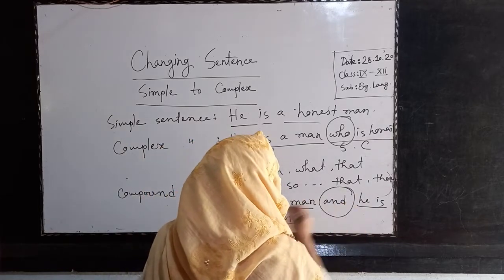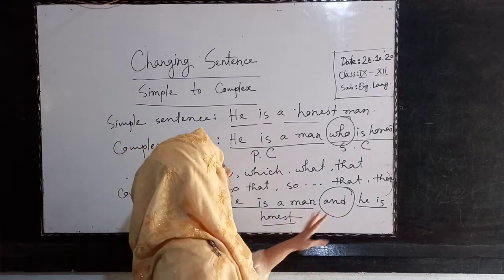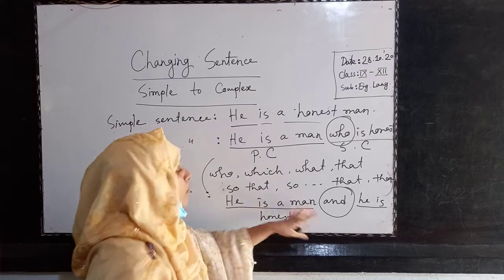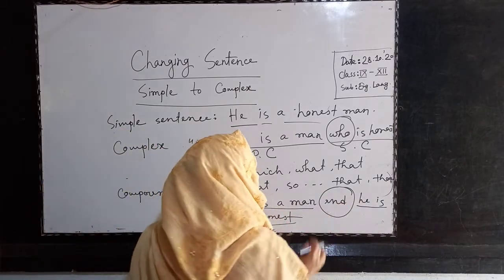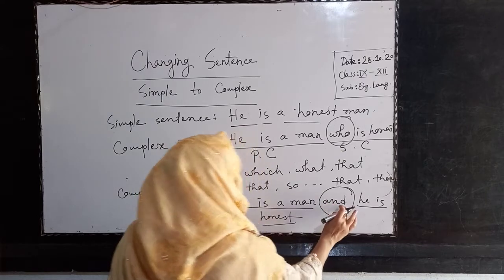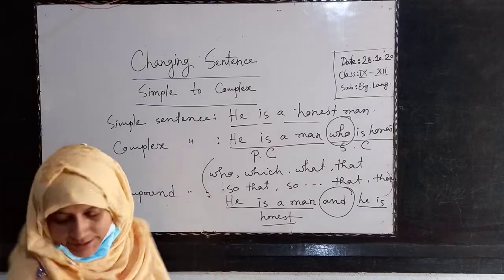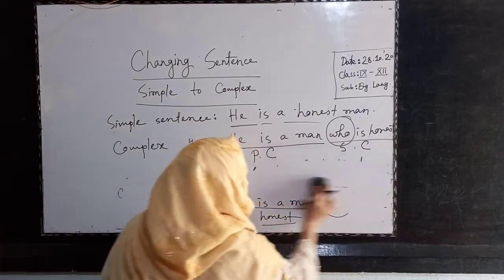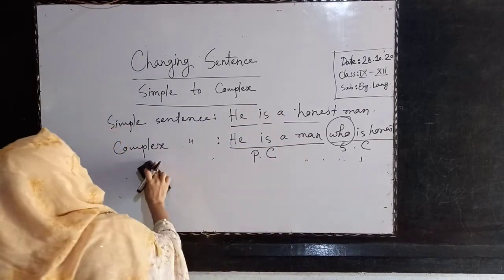And is a coordinating conjunction. You will get and, but, or, not in the middle of the two sentences. They are independent, they are principal. Both are independent clauses, but they are joined with a coordinating conjunction. So there are three kinds of sentence primarily. But today we will do how to make a simple sentence into complex.